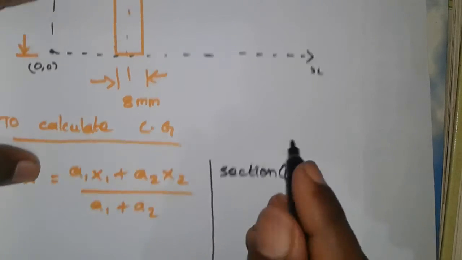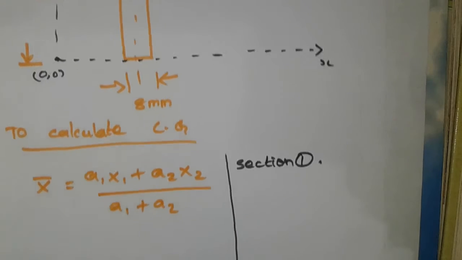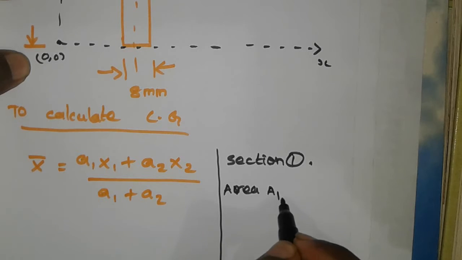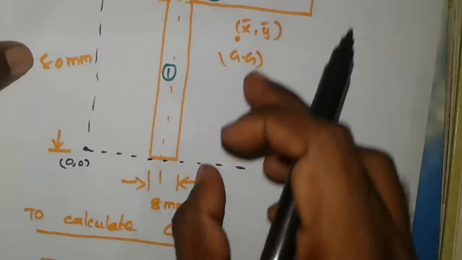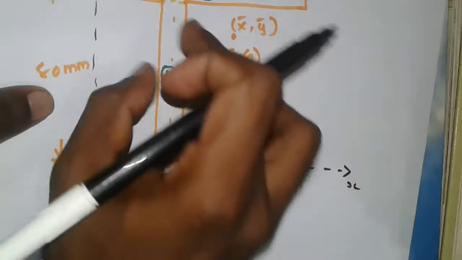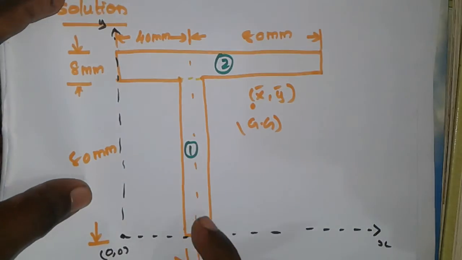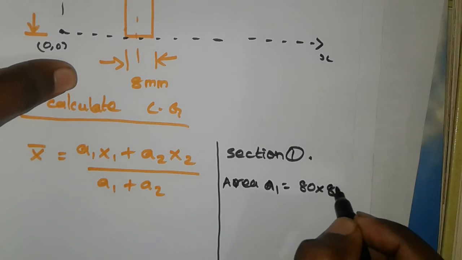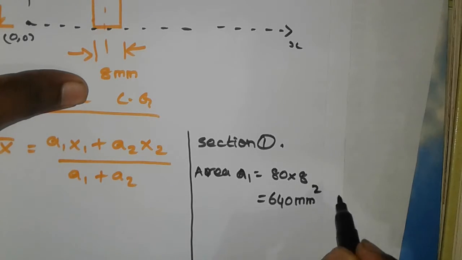Calculate section 1 area. Section 1 is like a rectangle, so length into breadth is the area value. Area A1 is equal to 80 into 8. It is a rectangle, so I have subdivided this into two sections. This is one section and this is the other section. For area 1, 80 into 8. If you calculate that, 640 mm square is the area 1 value.